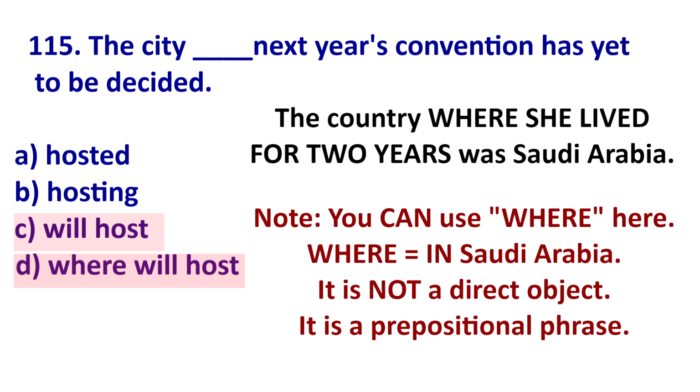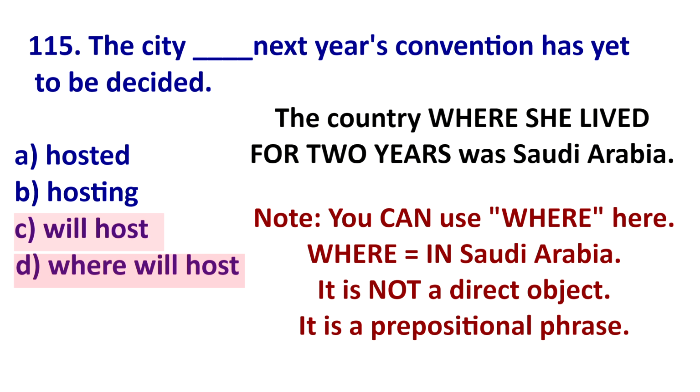Now, if we look at this sentence, the country where she lived for 2 years was Saudi Arabia. Now, we can use where here because I don't live country, I live in a country. I live in a country.